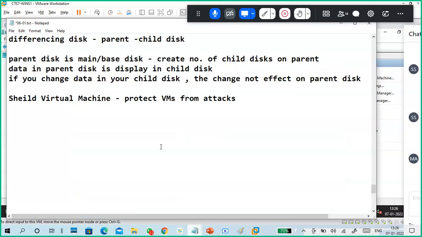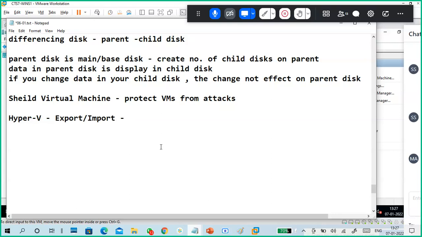Guys, one small thing about Hyper-V. Import, export.